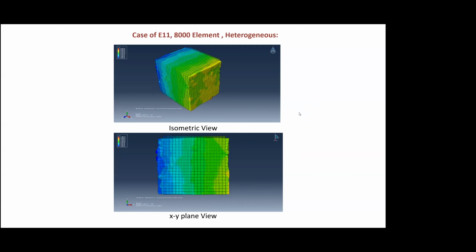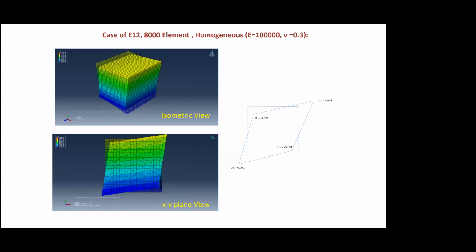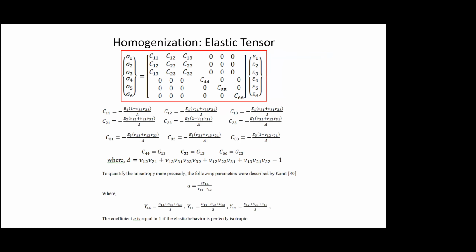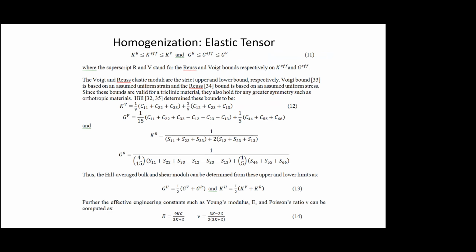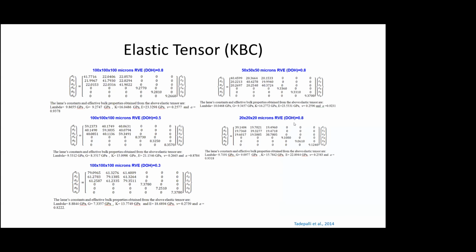So we can extract the stiffness tensor, or the elastic tensor, from these tests which we have done here, pull and push. Basically, we probe it and find out what the stiffness tensor components are. We can also do the Voigt and Reuss upper and lower bounds of rules of mixtures, and also we can find out the strain energy and calculate each of the elastic stiffnesses, the engineering stiffnesses, from that.